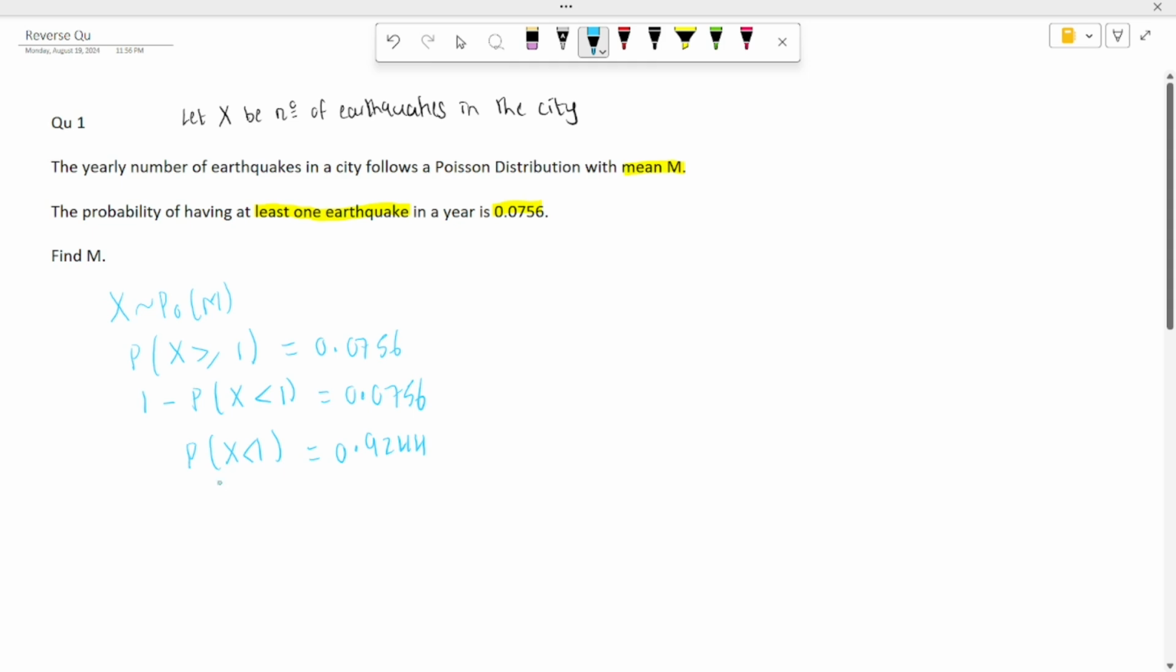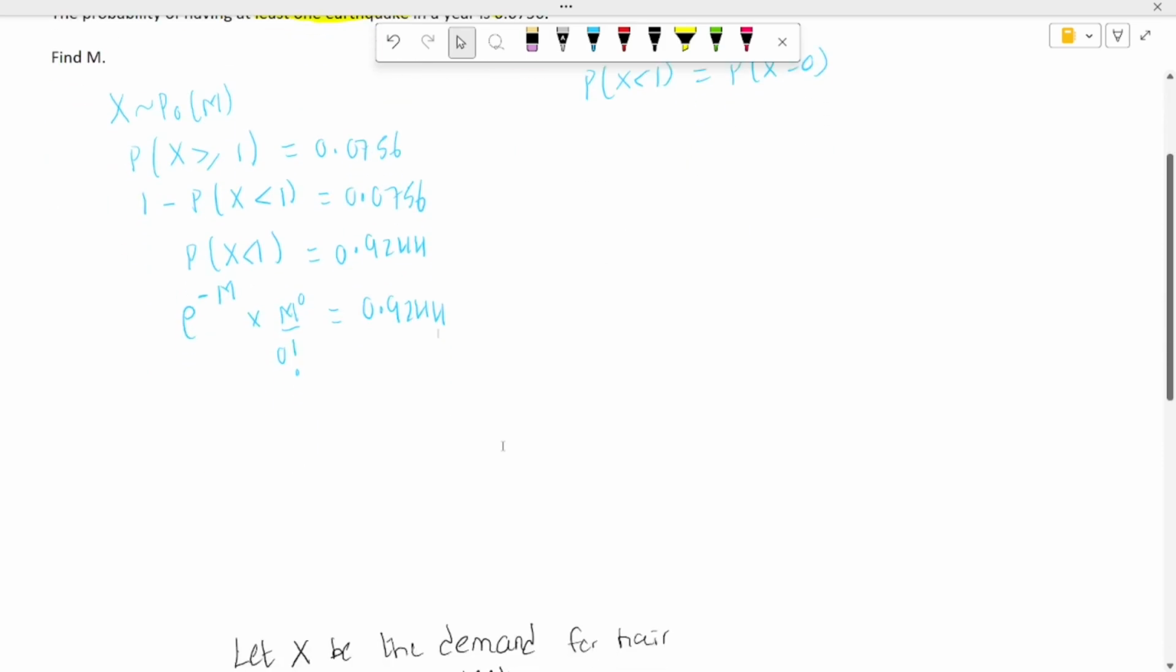Now we need to solve probability x less than 1. Probability x less than 1 is basically probability x equal to 0. So this is equal to e power minus lambda, which is m in this case, multiplied by m power 0 over 0 factorial, and this is equal to 0.9244. Now we need to solve this.